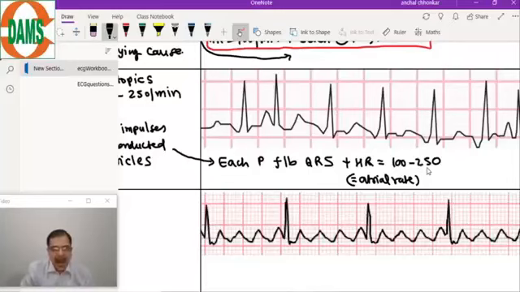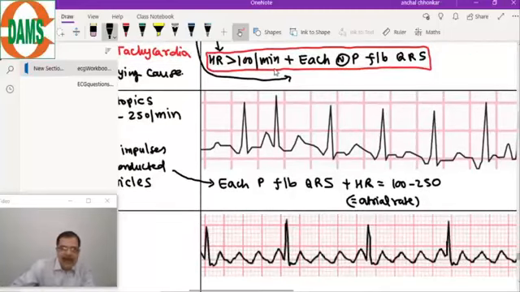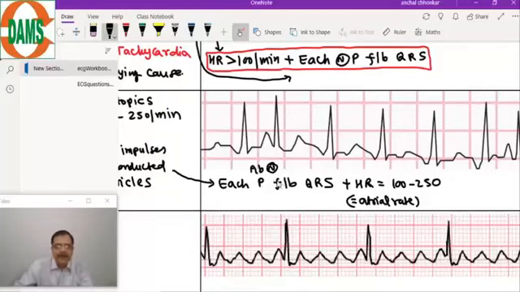So how is it different from a sinus tachycardia? It is different because here the P waves are not normal. If you look closely, in the above sinus tachycardia, each normal P is followed by a QRS, but here each abnormal P, the P wave is abnormal, because it is from the atrial ectopic.